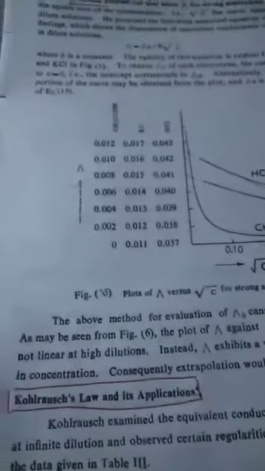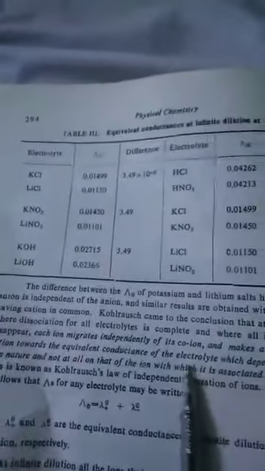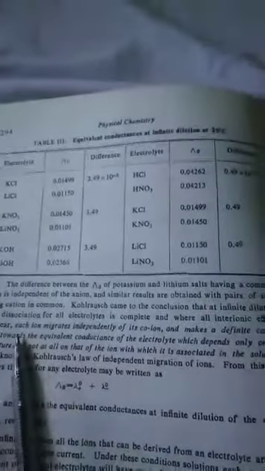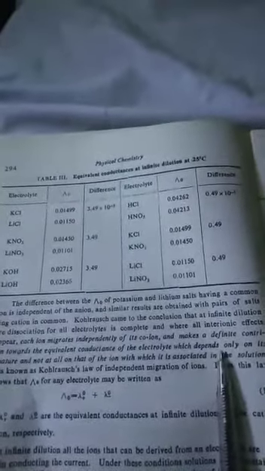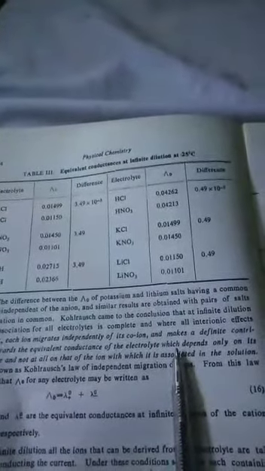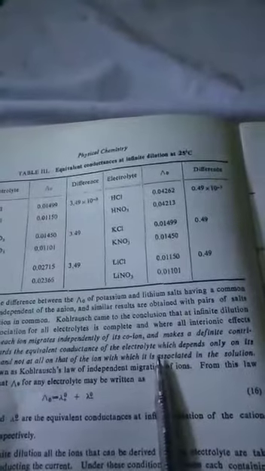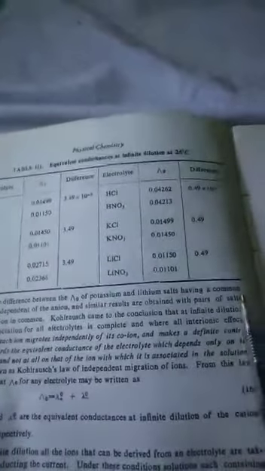Kohlrausch's law, in other words, as given in our text, is about all the moieties which are independently separated from each other. They don't depend on each other. Half of the conduction is contributed by the positive species, and half of the conduction is contributed by the negative